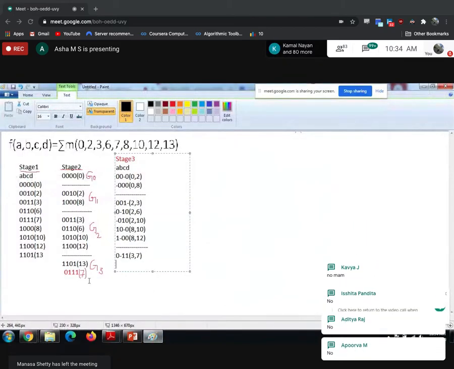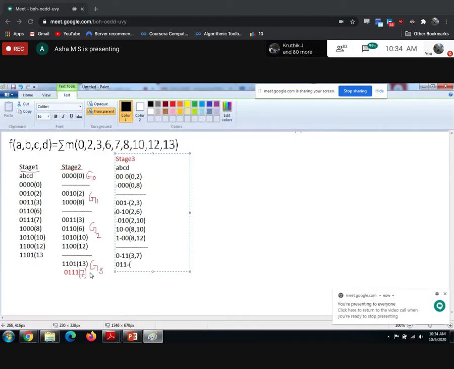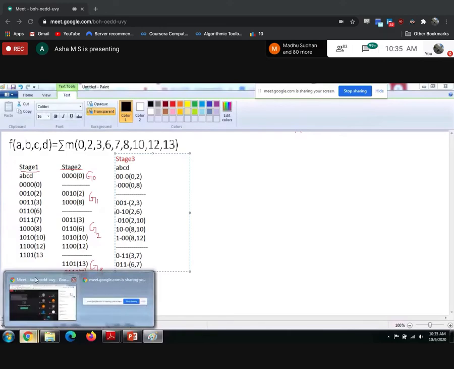6 and 7? Yes, 6 and 7 we can combine. Which bit is different? Variable D is different. As a result you will be getting 0 1 1 hyphen. Which are the things I combine now? 6 comma 7. Have we combined 6 7 or 6 13? Okay, 6 7 is correct. Now 10 and 13. Is 10 13 possible?